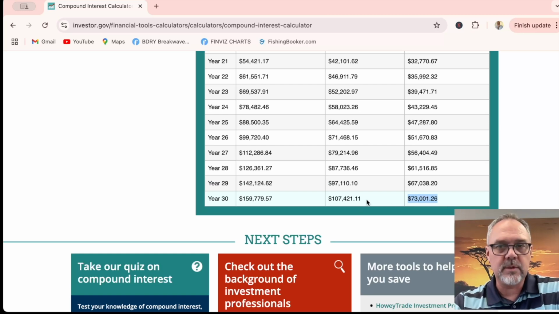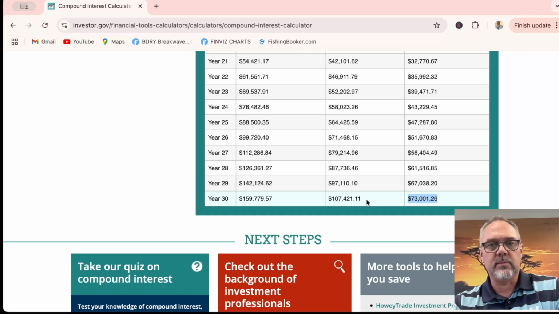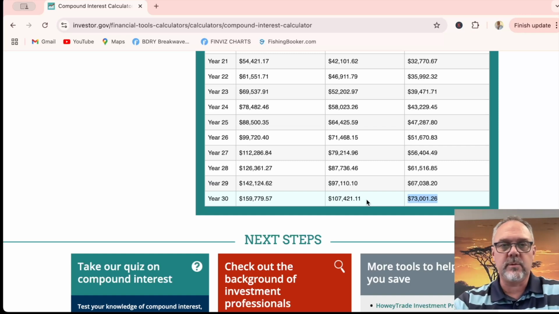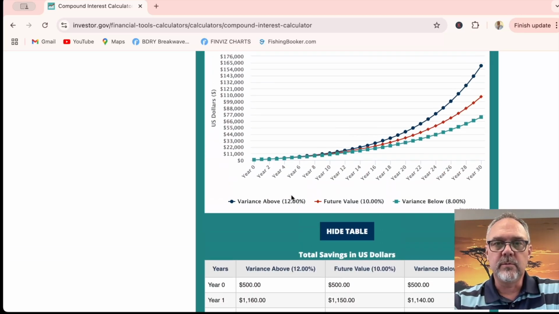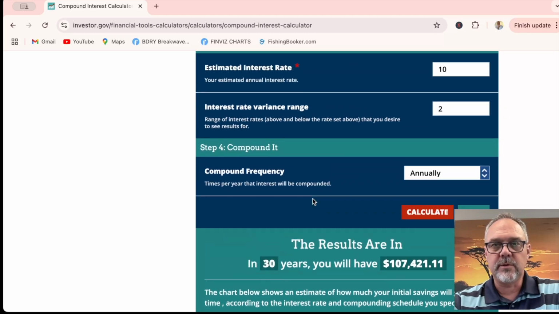And that's, in theory, past performance doesn't dictate what's going to happen in the future. We're just going by what the averages are, and so we kind of get an idea of what it looks like. $500 plus 50 at the 10% is $107,000, and if you actually ended up doing better and got 12%, it'd be right around $160,000. So that kind of gives you the idea of what you're looking at there.